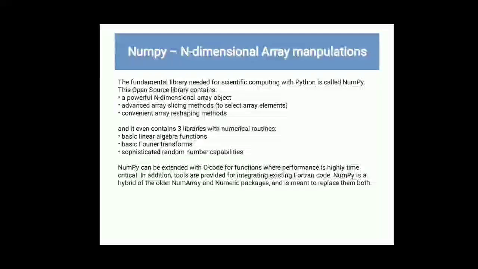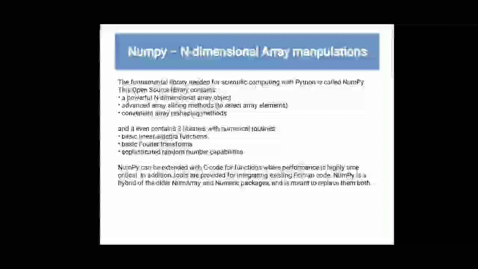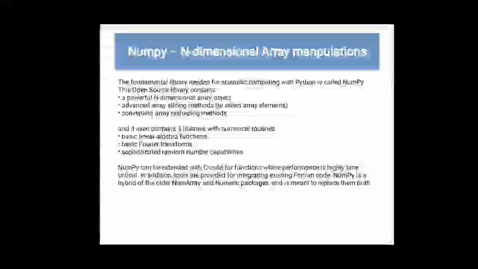Now a little bit of theory. The fundamental library needed for scientific computing in Python is called NumPy. This is an open source library containing an n-dimensional array object and advanced slicing. Slicing means we can print data from one location to another location. In the last slide we saw 2:4, which means the starting location is 2 and the ending location is 4. It also has advanced array slicing methods and convenient array reshaping methods.